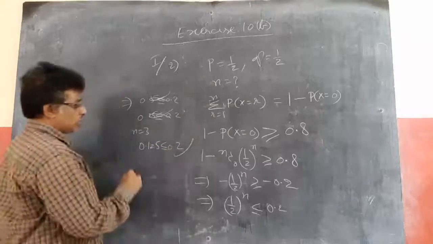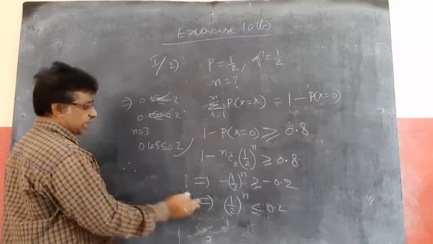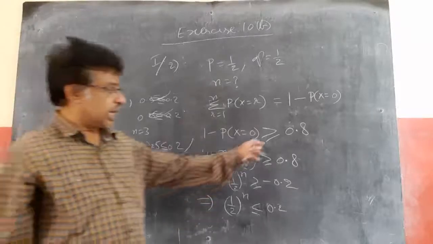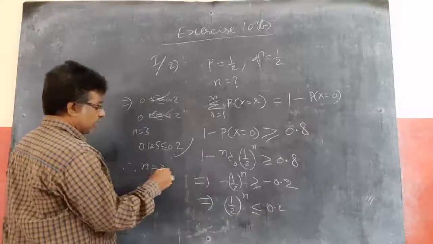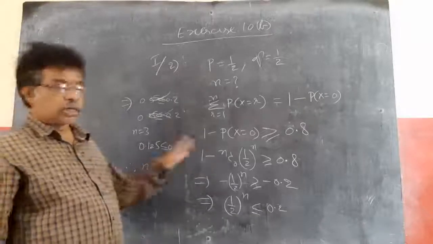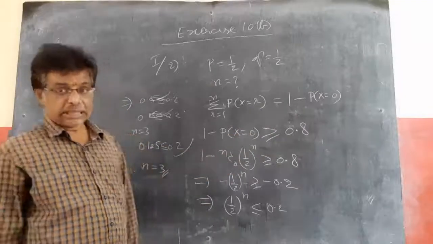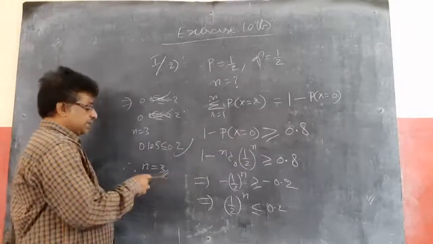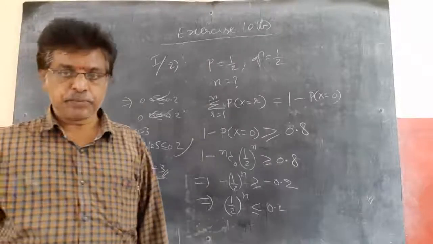Yes. So therefore the minimum number of times the coin must be tossed so that the probability is more than or equal to 0.8 is n equals 3. For 3 or more tosses the probability gives you more than or equal to 0.8. So the minimum number of n is 3.